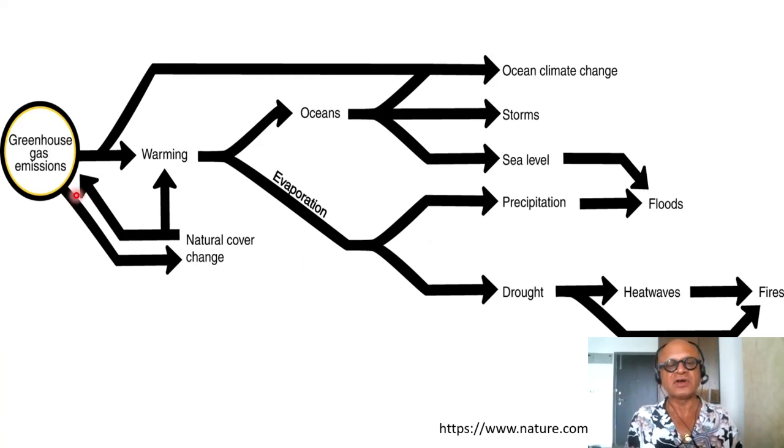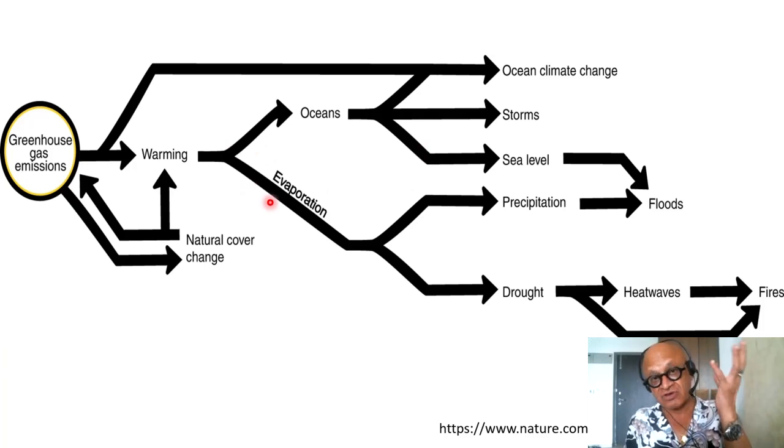This kind of a figure is obviously always important to look at the impact of greenhouse gas emissions, cascading down into the climate processes. So here we have obviously warming being the first one, but you also have ocean climate change happening. The atmospheric warming, global warming, also affects the oceans, which in turn affect the cyclones, hurricanes, tropical cyclogenesis, sea level rise, of course, and the evaporation.